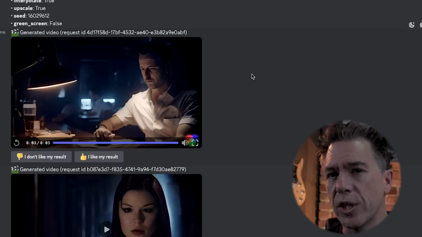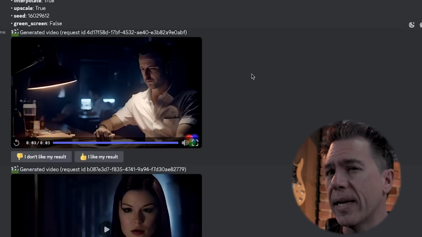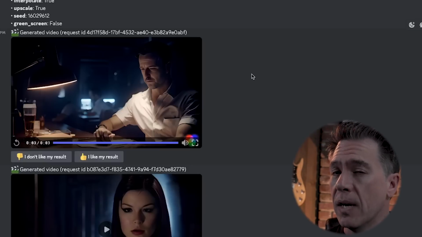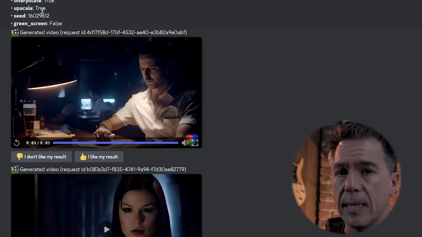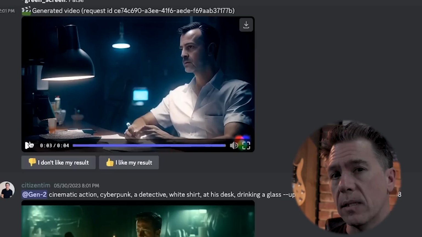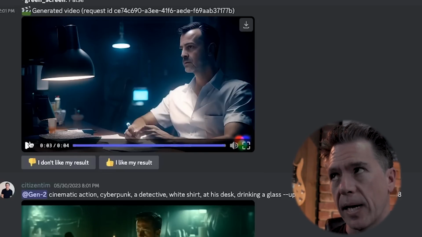The trick I'm finding with Gen 2 is that it's going to take you a couple of rolls and iterations before you hone in on something that looks pretty good to you. But even that is probably still going to have some issues. But once you find something that you kind of like, make sure you grab the seed and iterate from there. So ultimately, that last one plus the seed number got us here, which I liked.